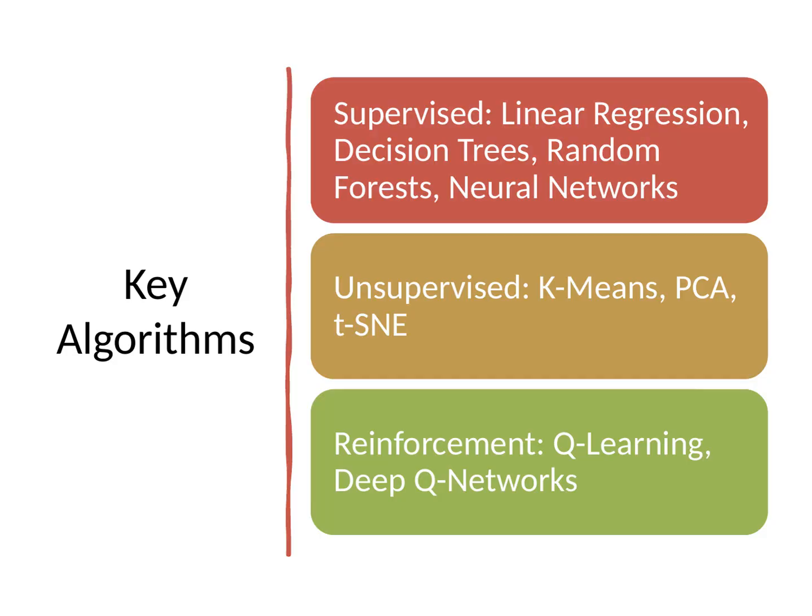Supervised methods learn from labeled examples to predict outcomes. Common algorithms include linear regression for continuous targets, decision trees and random forests, and neural networks for complex patterns. Unsupervised methods find structure without labels. For example, K-means clusters data, PCA reduces dimensions, and t-SNE visualizes high-dimensional patterns. Reinforcement learning trains agents by feedback. Q-learning and deep Q networks teach value-based policies.